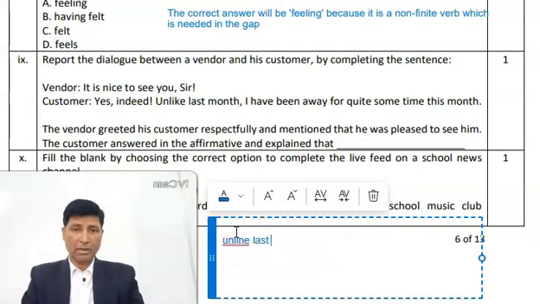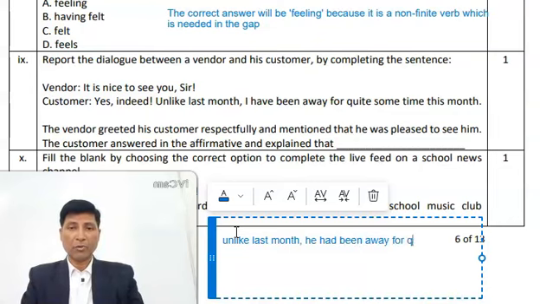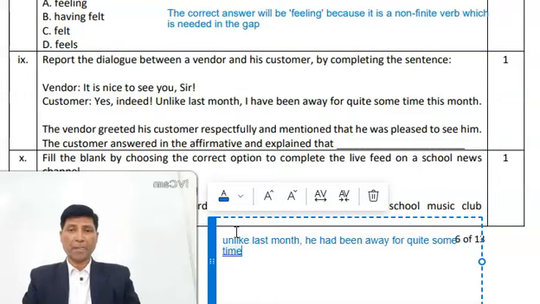Unlike last month, that unlike last month, he had been away for quite some time that month.